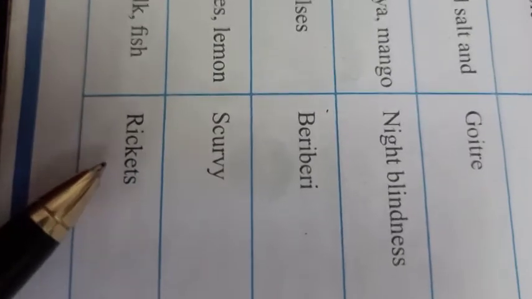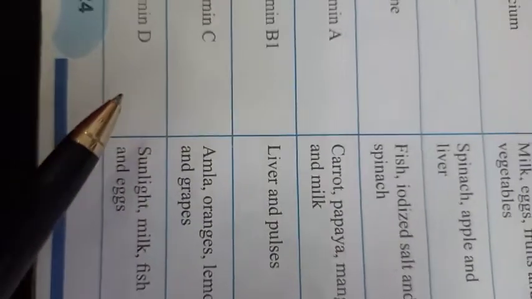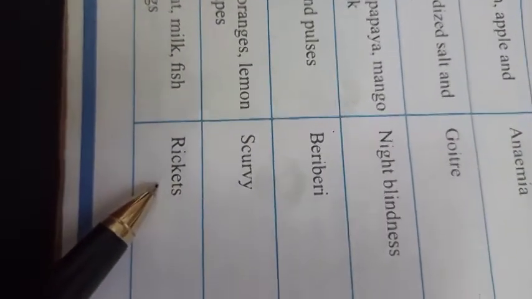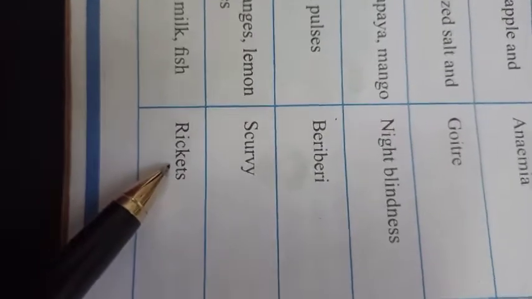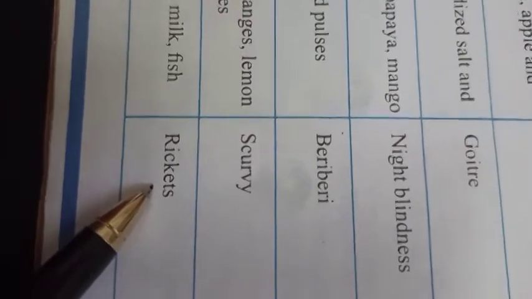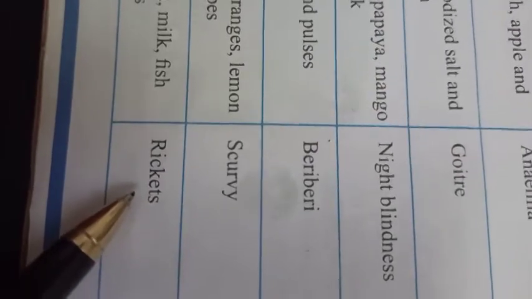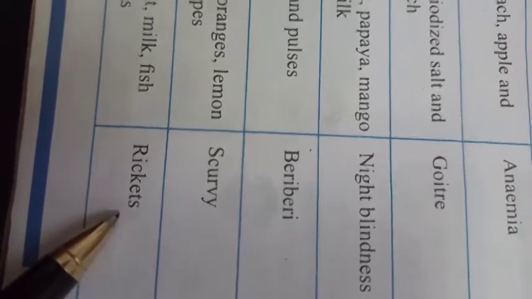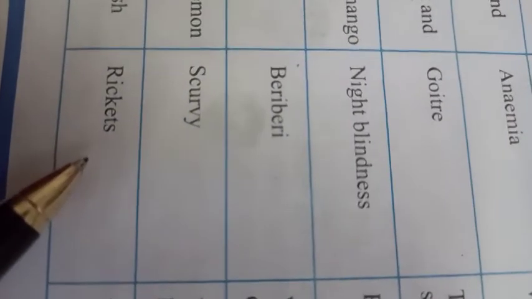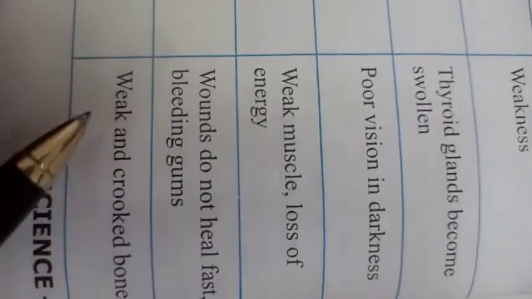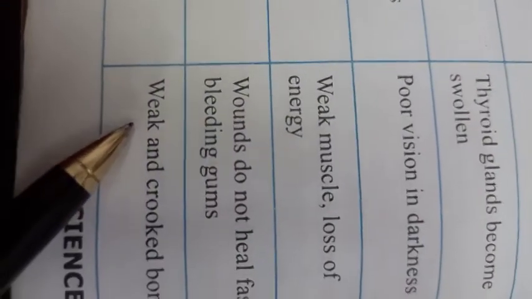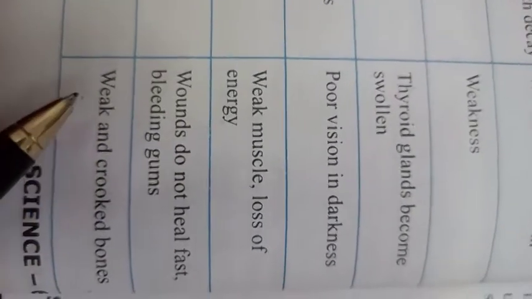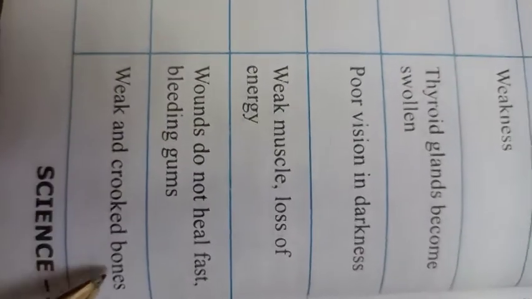As you know, vitamin D is good for our bones. So its deficiency causes this kind of disease. In rickets, the person who is suffering from this disease has weak bones and their legs can be bent inward or outward. So weak and crooked bones. Here also they have written that the symptoms are weak and crooked bones.